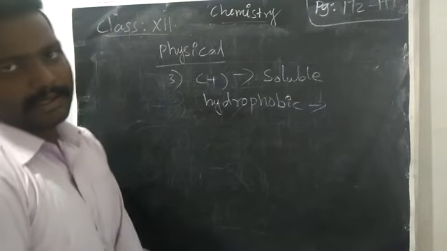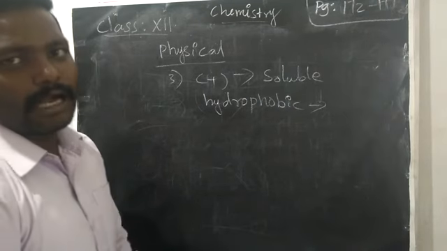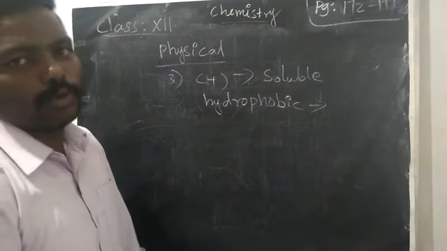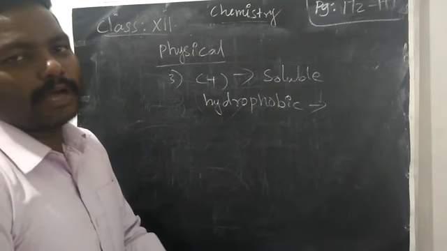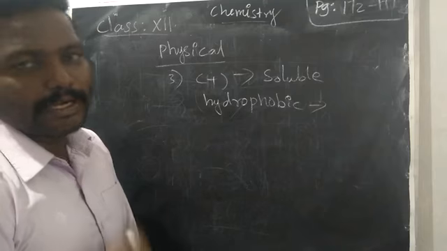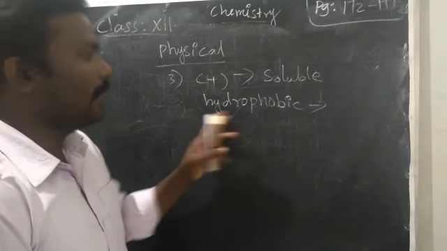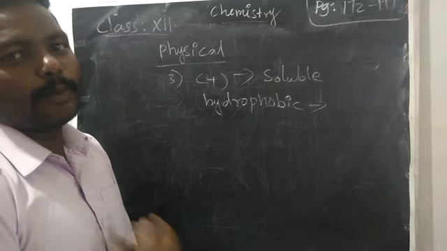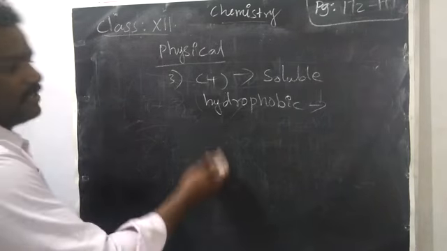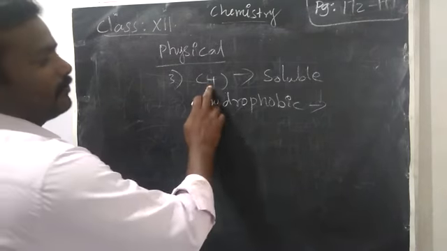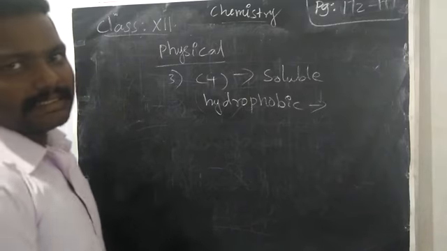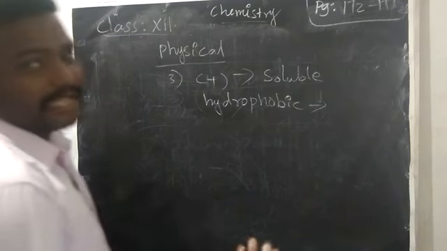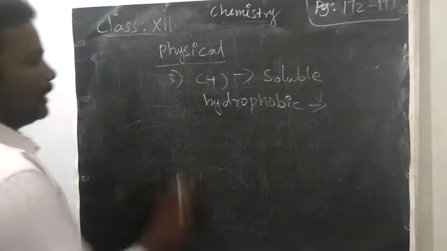Water repelling character. When the number of carbons, meaning CH2 groups, increases, the hydrocarbon group increases, which increases the hydrophobic nature. Because of that, only acids up to 4 carbons are soluble in water, others are insoluble. Even benzoic acid, an aromatic acid, is insoluble in water.